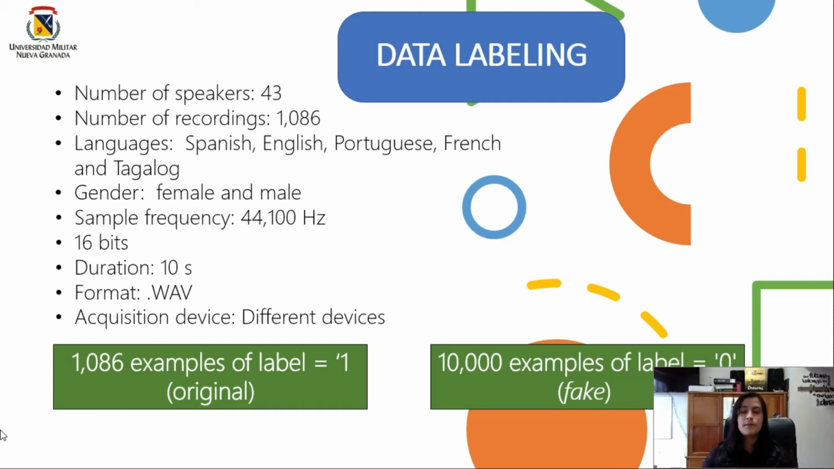So to perform the imitation process, we need the audios to have the same features in the sample frequency, in the duration, and everything like that to perform it correctly.